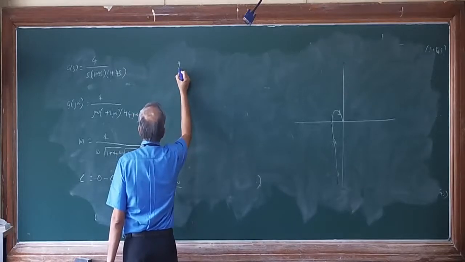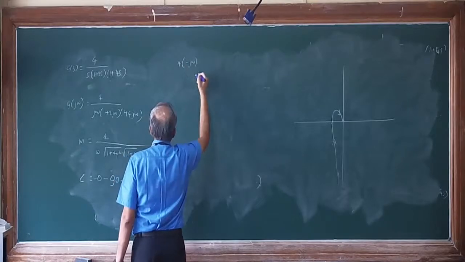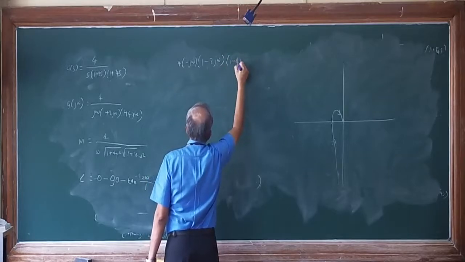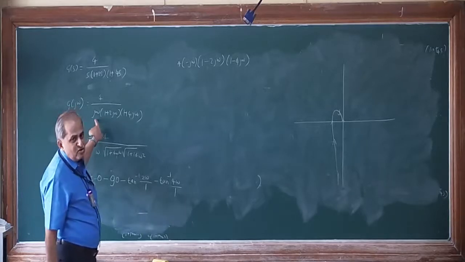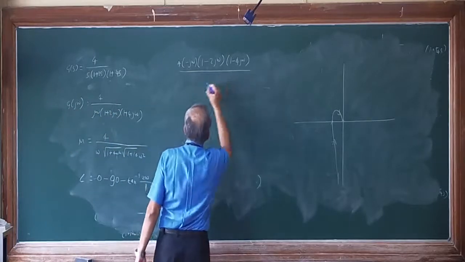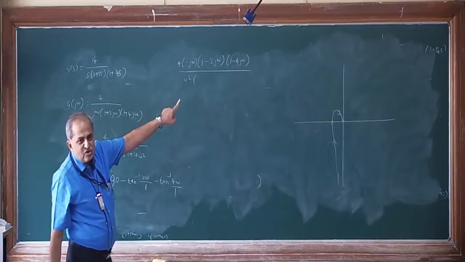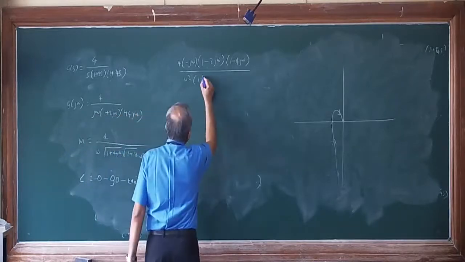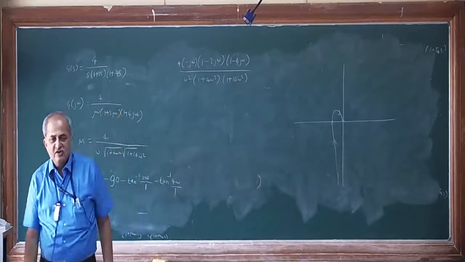So that is 4 into minus j omega into 1 minus 2j omega into 1 minus 4j omega, divided by j omega into j omega, which is j square omega square, that is minus omega square, minus of minus plus omega square. 1 plus 2j omega into 1 minus 2j omega is 1 plus 4 omega square, and 1 plus 16 omega square for the other. I hope it is clear to you.